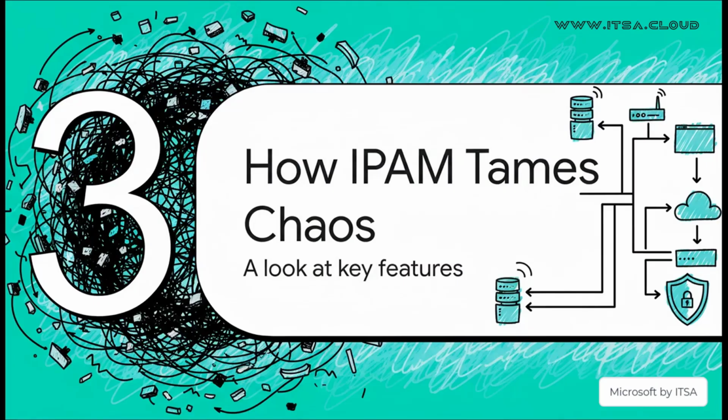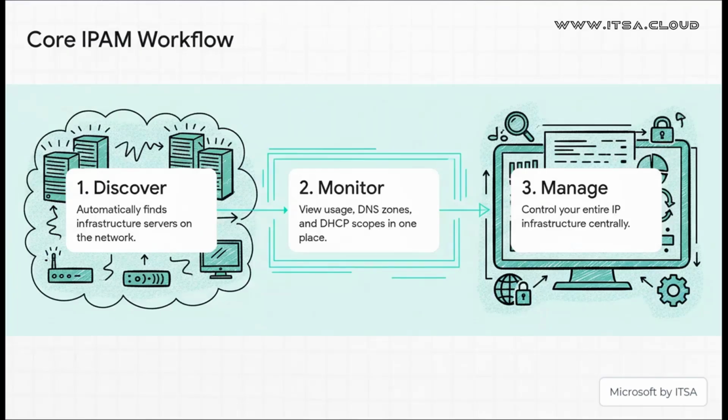All right, so now we get what it is, but how does it actually work? How does it tame all that chaos? Well, let's break down the key features and find out. The whole process is actually really simple and logical. It's a three-step dance. First, IPAM goes out and automatically discovers all your DNS and DHCP servers. It just finds them. Step 2, it starts to monitor them, giving you that single pane of glass view of everything. Usage, DNS zones, DHCP scopes, the whole shebang.